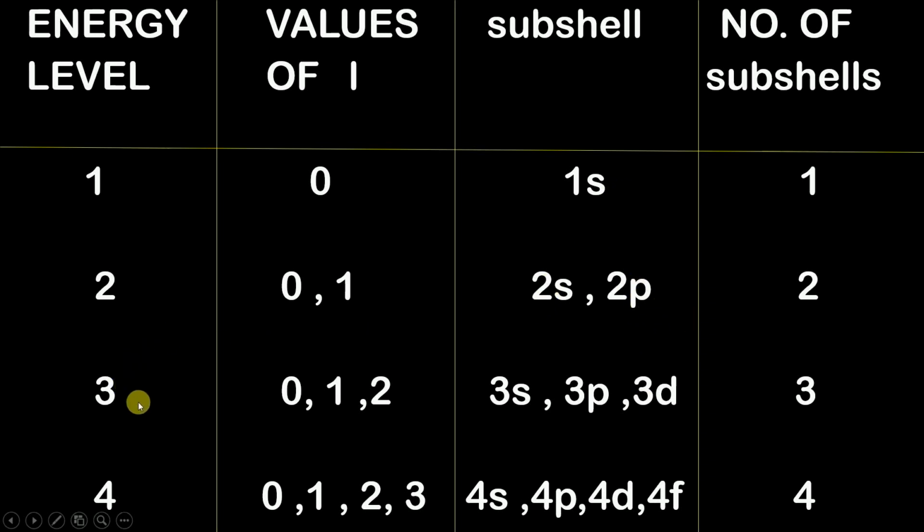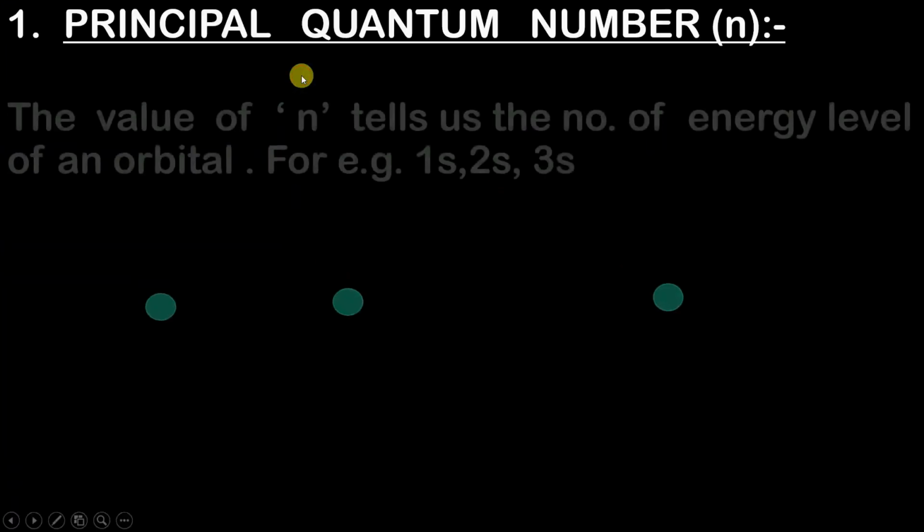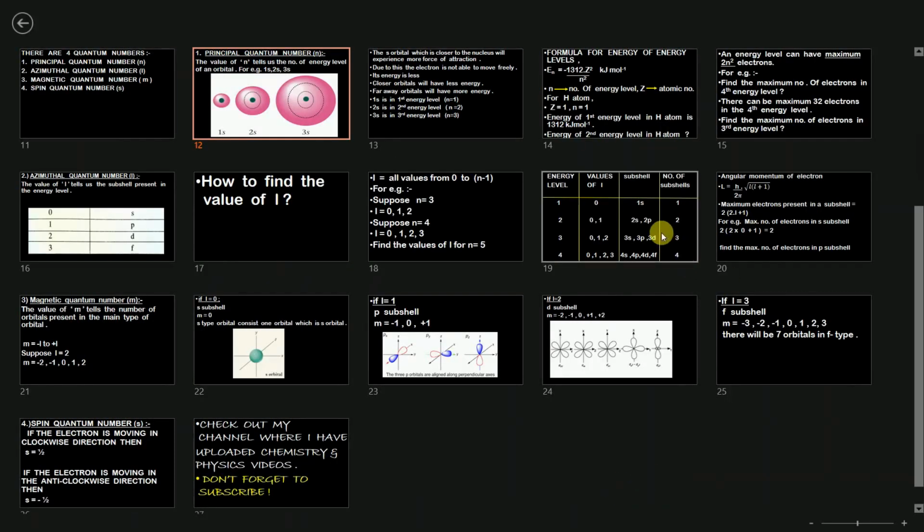The third energy level consists of 3S, 3P, 3D, which means that only S, P and D subshell are there. F subshell is not there. And in the fourth energy level, all the subshells are present. Okay, now you might be understanding in the principal quantum number I had taken 1S, 2S and 3S. Let's move over there. If you observe over here, I have taken 1S, 2S and 3S, and this 1, 2 and 3 are nothing but the energy levels. Now this might help you to clear the concept.